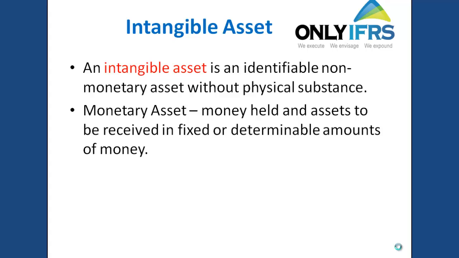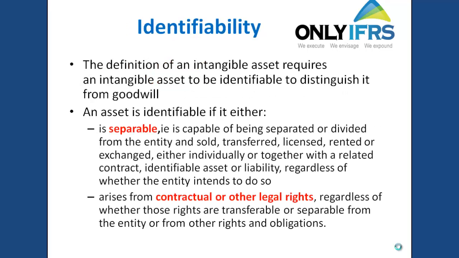The next point is that an intangible asset is identifiable. So, what do you mean by identifiable? How can you identify an intangible asset? This standard mentions that for intangible assets to be identifiable, they should be distinguished from goodwill. You should be able to separate it from goodwill. If you cannot separate it from goodwill, then it is goodwill. This standard is for intangible assets other than goodwill.